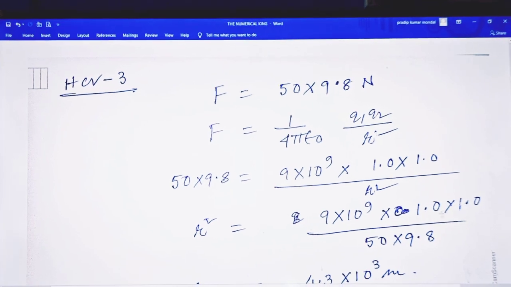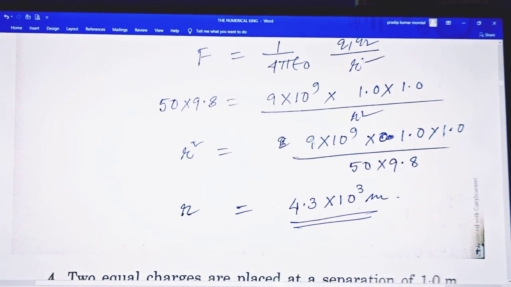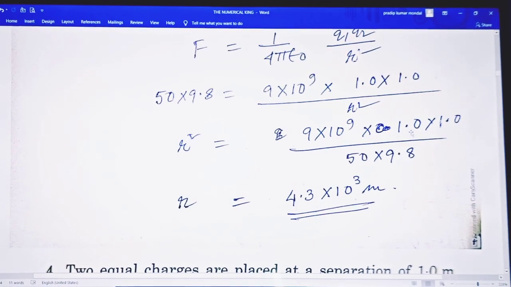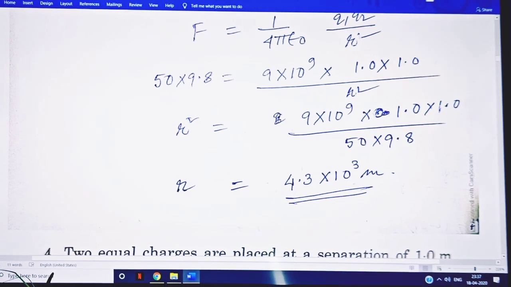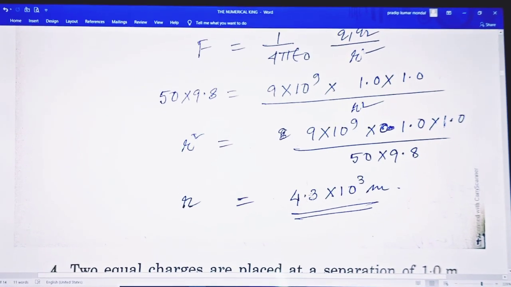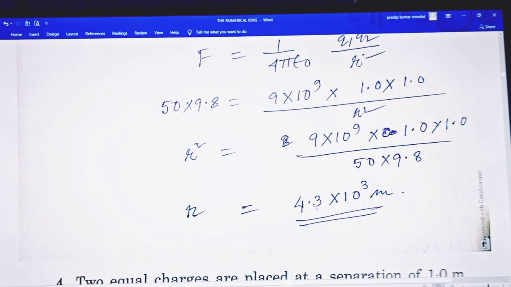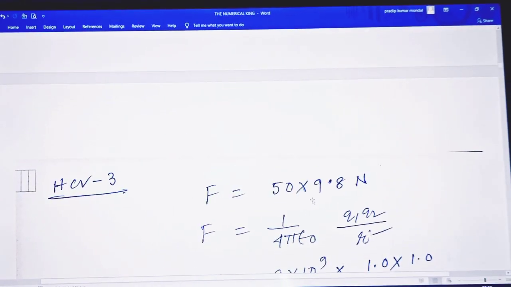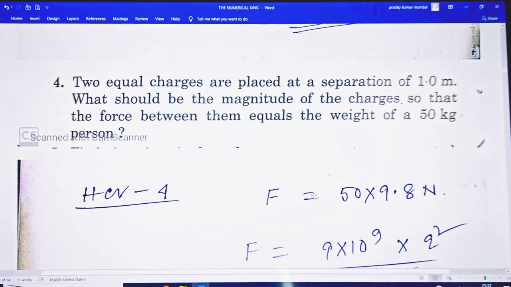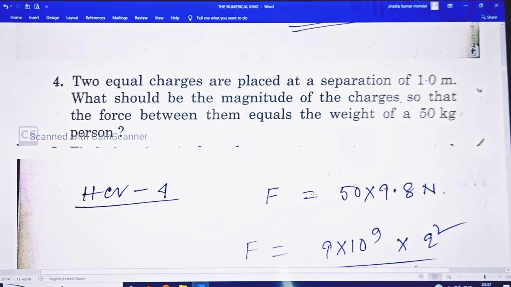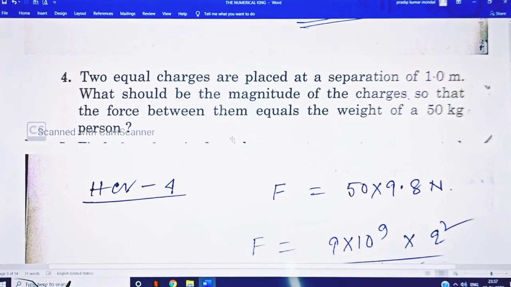So R square equals 9 into 10 to the power 9 divided by 50 into 9.8, and this gives the result 4.3 into 10 to the power 3 meter. So questions number 2 and 3 are similar in concept, but one question is to calculate the force and the other is the distance.